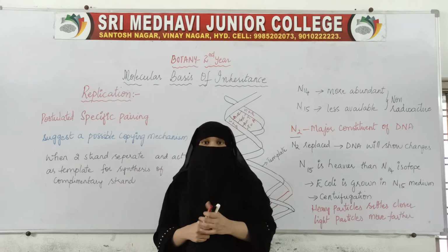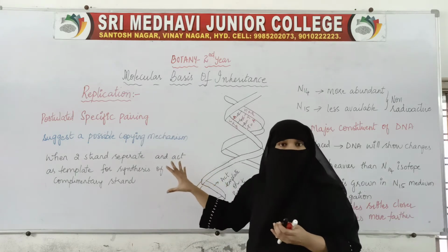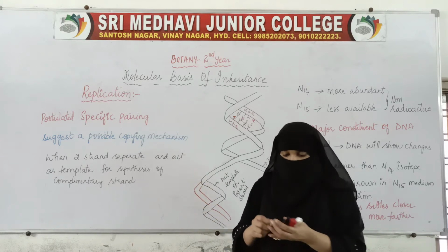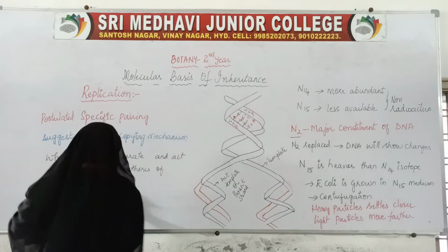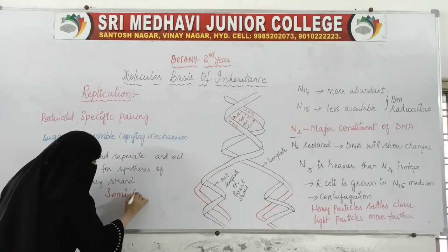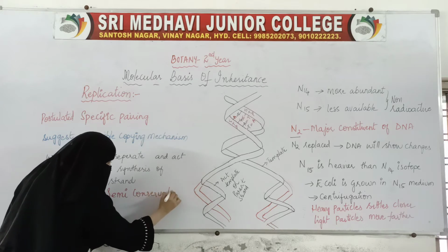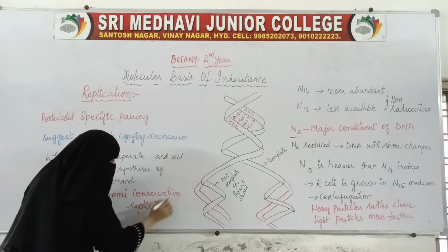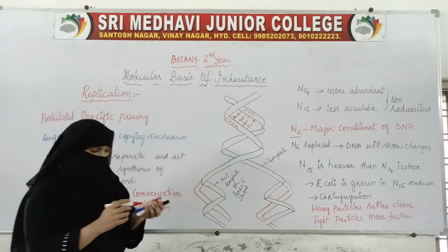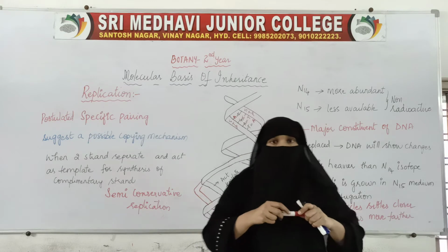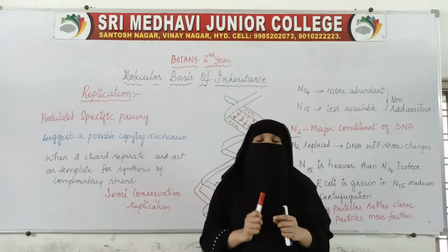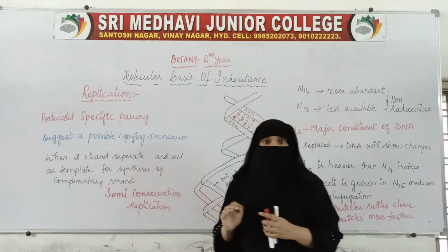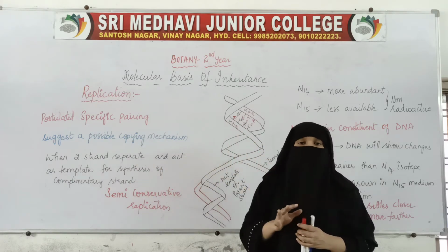So this is called the semi-conservative model of replication. What do we call this? Semi-conservative replication. So we say that DNA replicates by the semi-conservative method. What is semi-conservative? It will be explained with the help of an experiment.